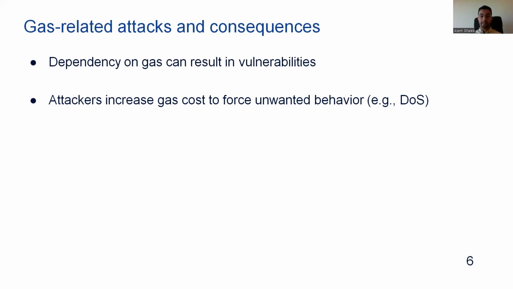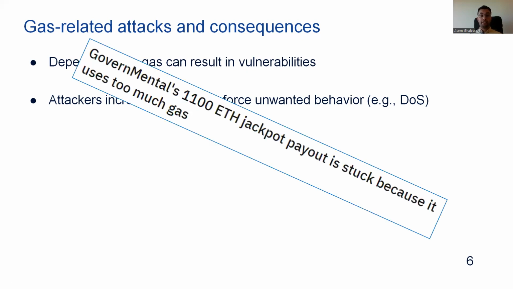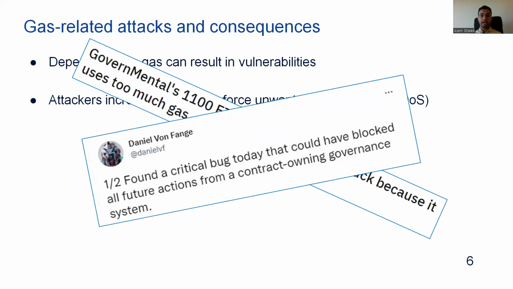The GovernMental contract is a good example here, where about 2.5 million were locked in this contract just due to a loop that exceeded the block gas limit. And we see such vulnerabilities frequently reported by security practitioners.